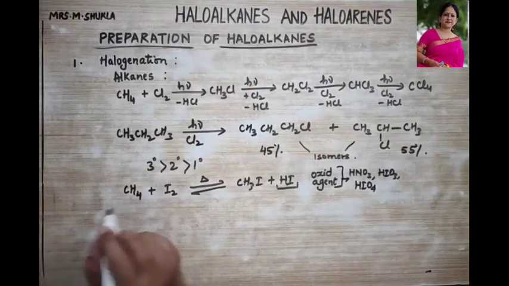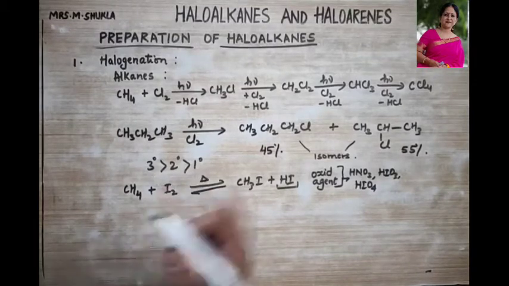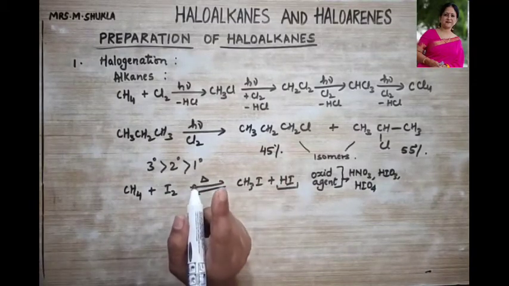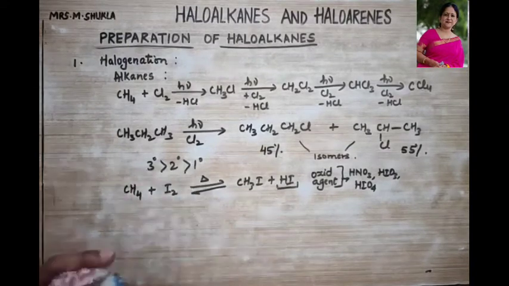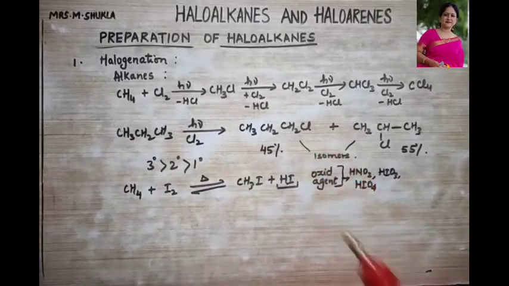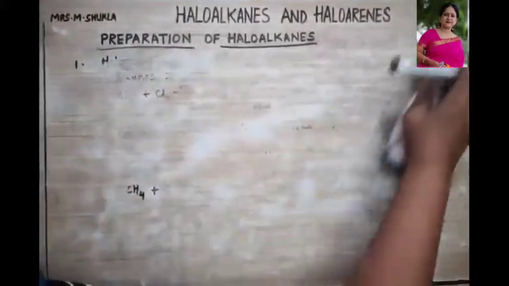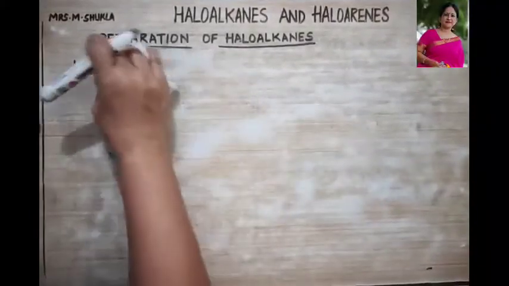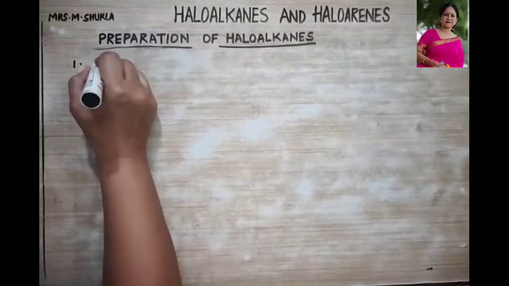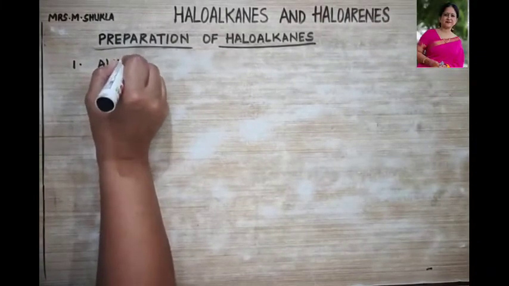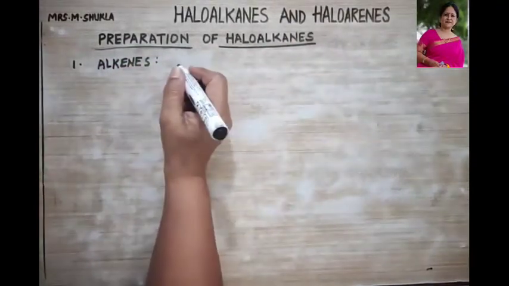Another could be fluorination. Now fluorination is carried out by an indirect method, as this reaction is highly explosive in nature. Okay, next let us talk about alkenes. Let's talk about how with the help of alkenes we can prepare haloalkanes, right?